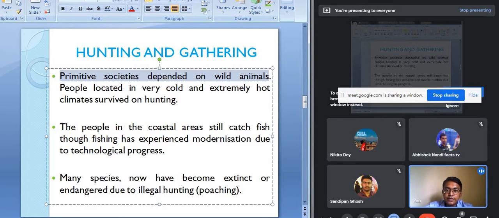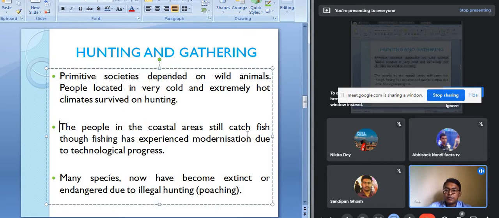The primitive societies were dependent on wild animals. These primitive people were mainly dependent on the wild animals for their survival. People located in very cold and extremely hot climates survived on hunting. And where the vegetation cover was very less, where the plants which provide fruits are not available, in those areas the people were dependent on the wild animals for their survival. How? They used to kill the animals and feed on them. So basically the people located in the very cold and extremely hot climates survived on hunting.